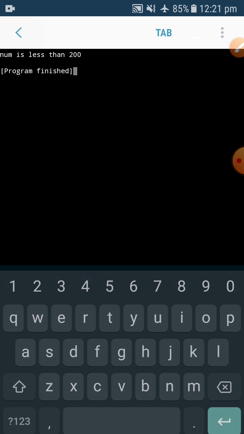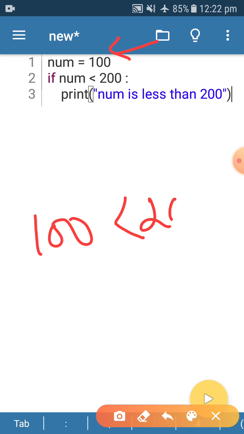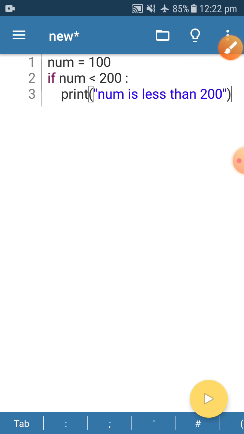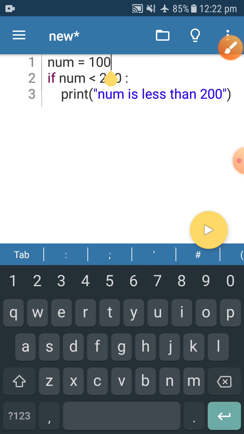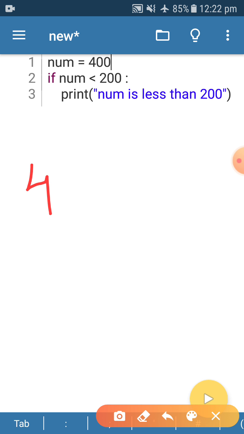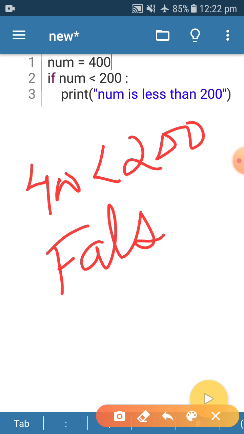Num is less than 200. Because the num value is 100 here, at the if statement 100 is less than 200, so this condition is true. So it allows entering inside this if statement, and the message is num is less than 200. Now let me change the value of num. So now I'm giving the value of num as 400. So 400 less than 200, this condition is going to be false. So see, this message is not going to be printed.